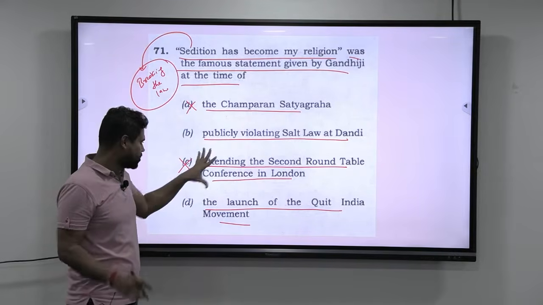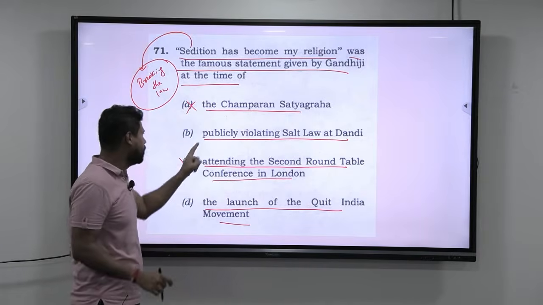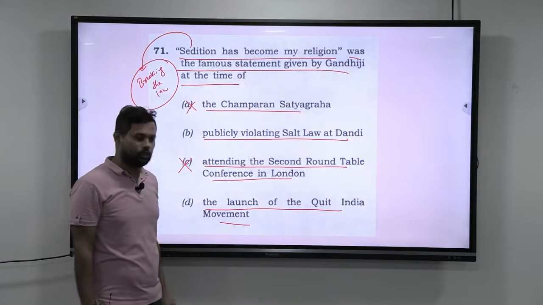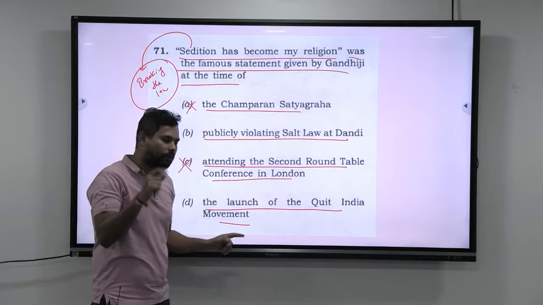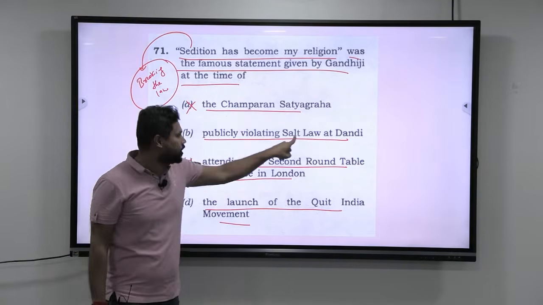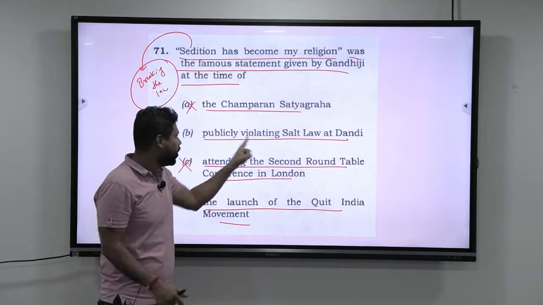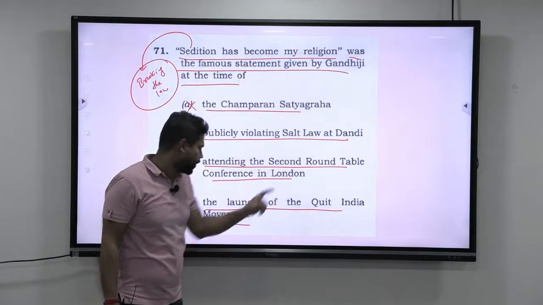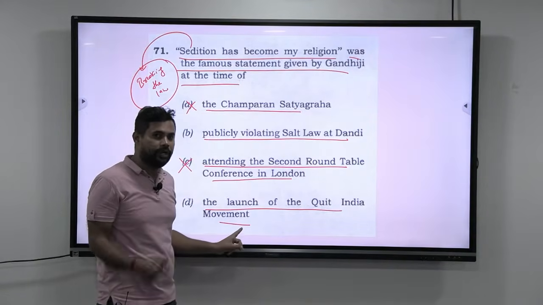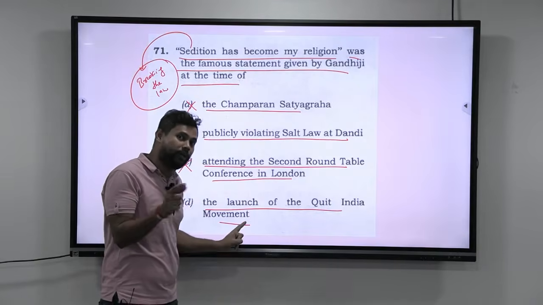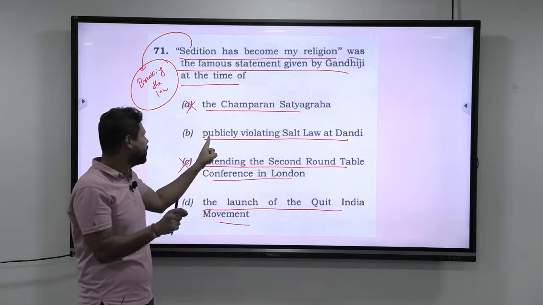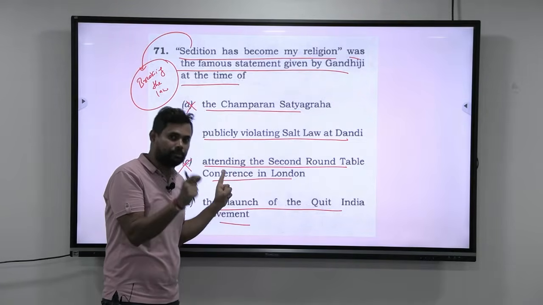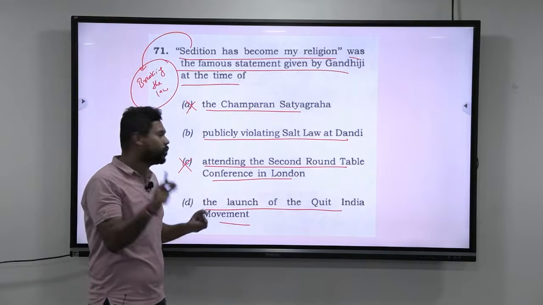Now, there are 2 places here where there are chances of Gandhiji breaking the law: publicly violating salt law at Dandi, and the launch of the Quit India movement. Obviously the Quit India movement also saw breaking of the law. But look at the statements properly. They are explicitly telling publicly violating salt law at Dandi. In the launch, Gandhiji may or may not have told it, but here they are explicitly telling publicly violating salt law at Dandi. And yes, in the Dandi march, Gandhiji proactively took part. So there is very high probability that this is correct.